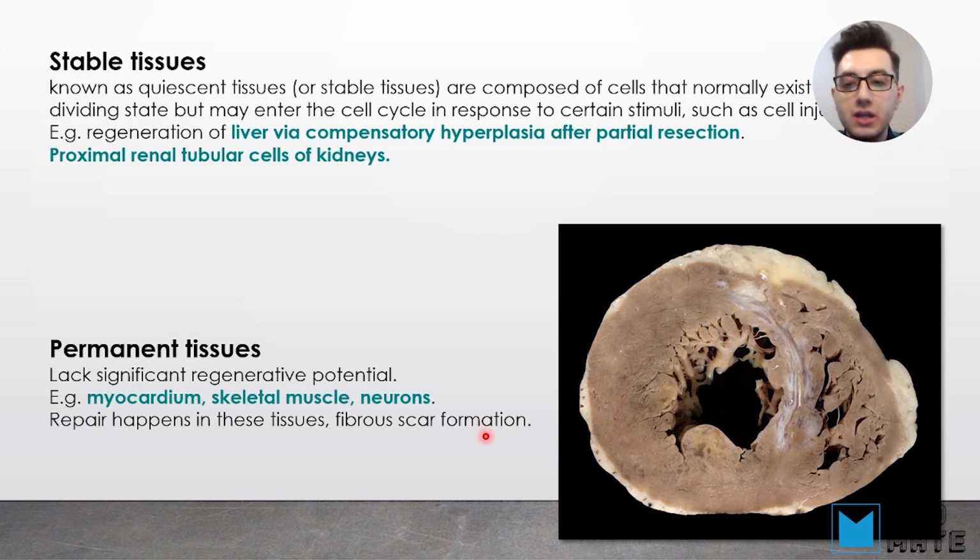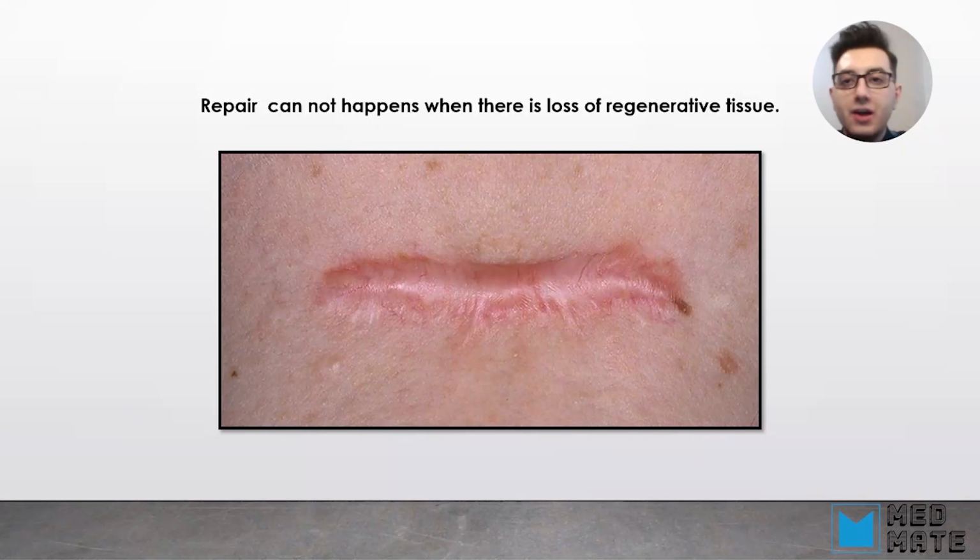So here you can see the infarction of myocardium in the septal part of the heart, and you can see the whitish appearance of this part of the heart, and that's due to fibrous formation. Now, earlier I told you that skin is a labile tissue, and it can regenerate. But if there is loss of regenerative tissue, then repair cannot happen, and that leads to fibrous formation.